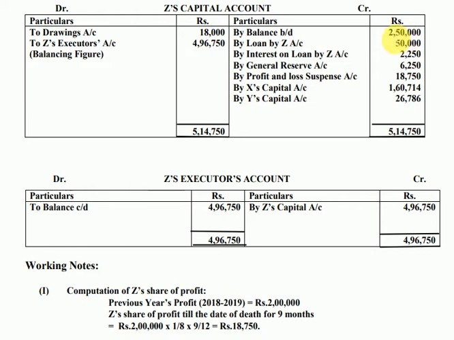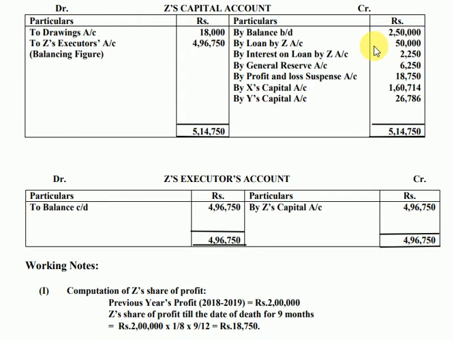Please remember that. Then this is the loan which Z has given to the firm, so he should get back his loan: loan from Z 50,000, and this has a journal entry, loan from Z account debit to Z's capital account.